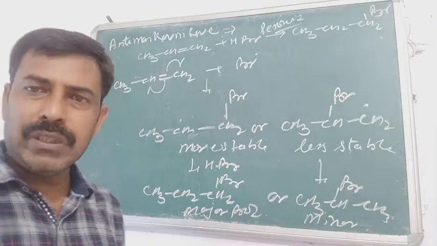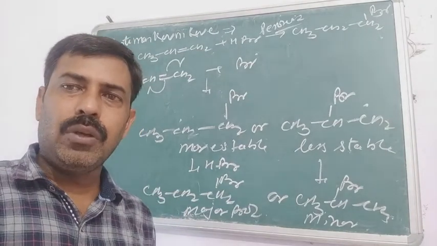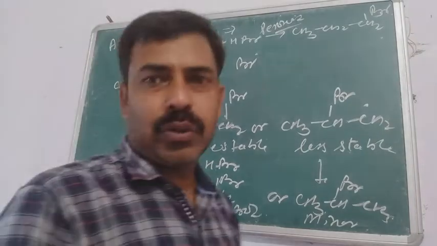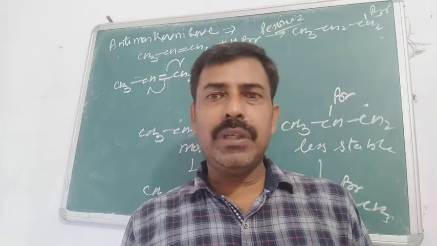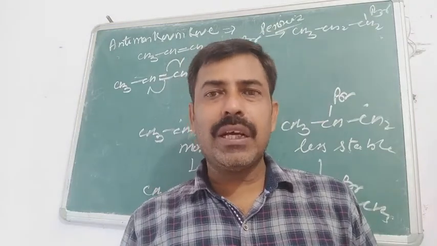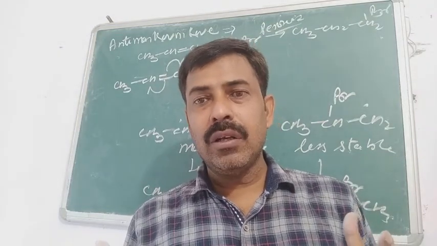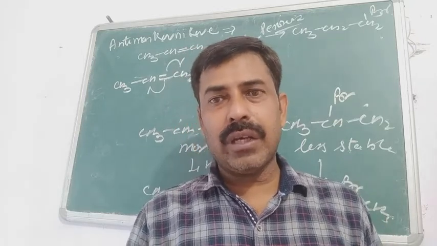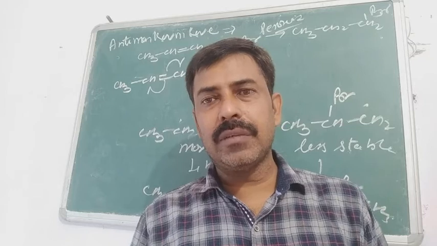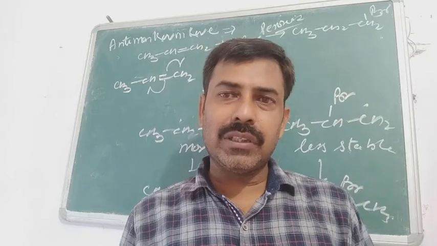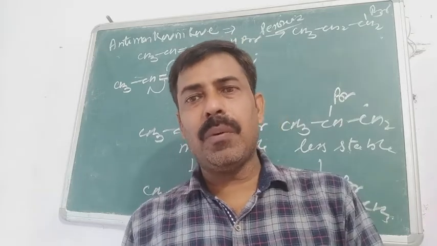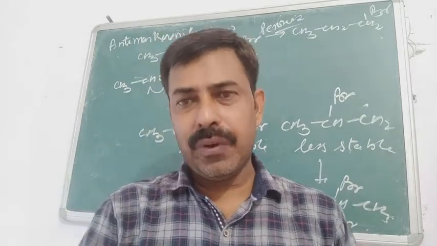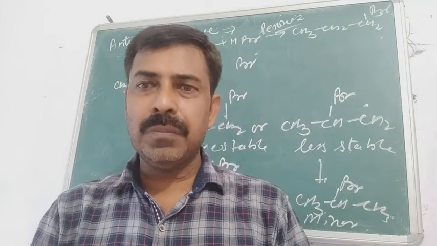Then this is the mechanism working behind the anti-Markovnikov rule. Generally we say in the case of the anti-Markovnikov rule, only HBr acts properly. Other species are also capable of acting, but HBr acts properly because HBr is well capable of generating the free radical, and because of the free radical, whatever the mechanism is going on, you can see here. So HBr is the best reagent for the anti-Markovnikov product, and here is the mechanism for the anti-Markovnikov reaction. You can note it down.